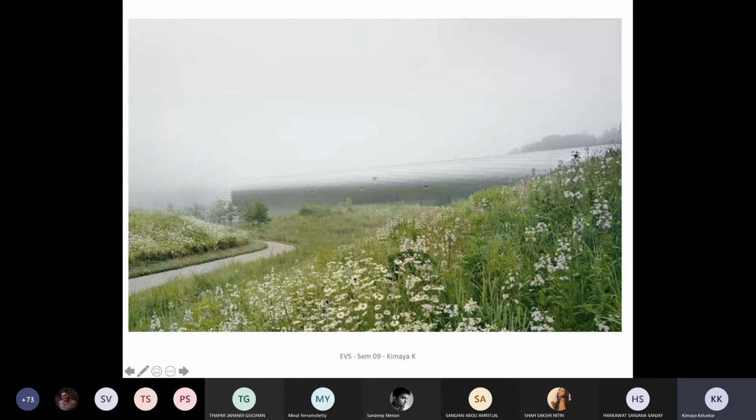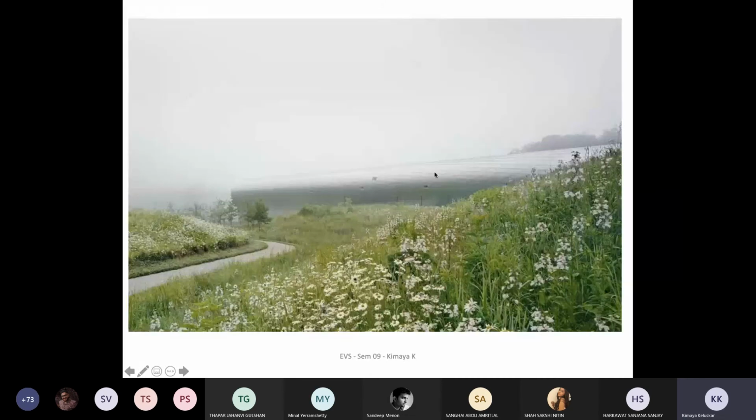The vegetation that he has used is very dynamic, because as per the seasons, the flowering color changes. So every time you visit the space, it offers a very different experiential quality. The park always has something new to offer as it moves from one seasonal change to the other.